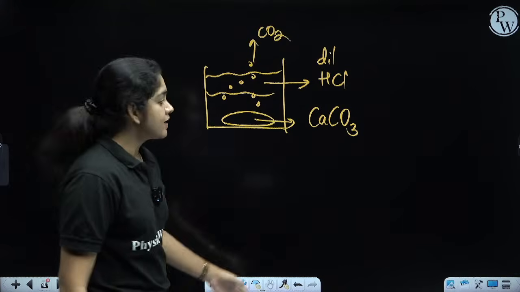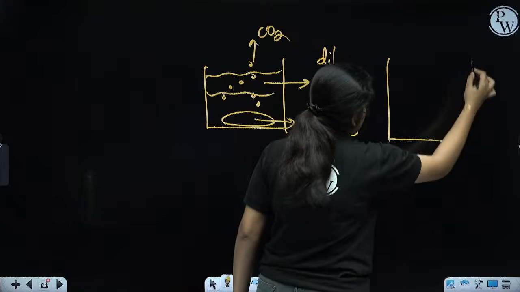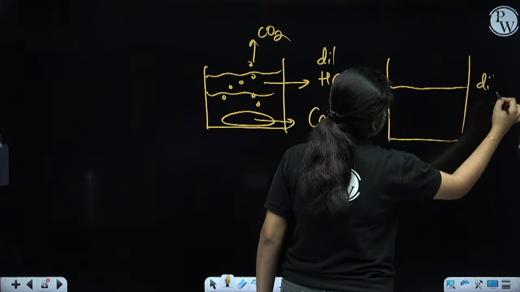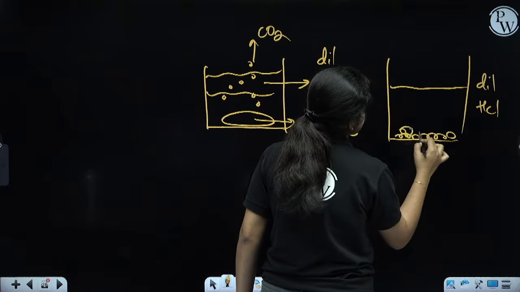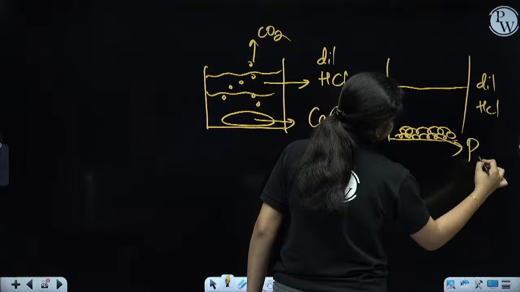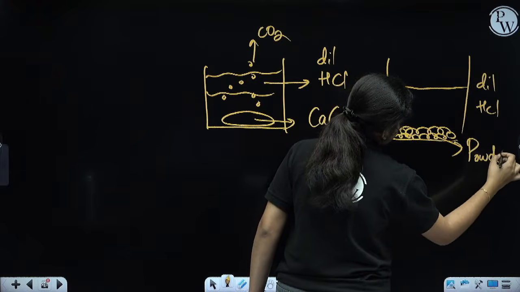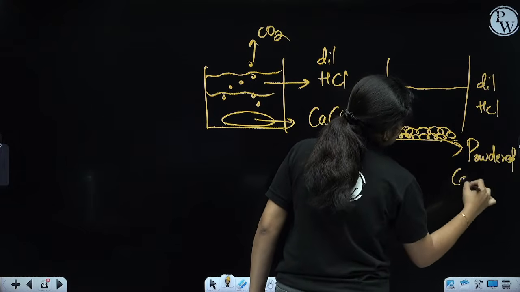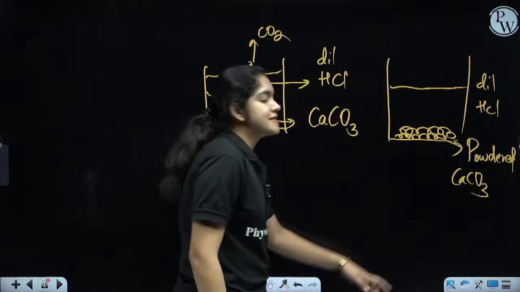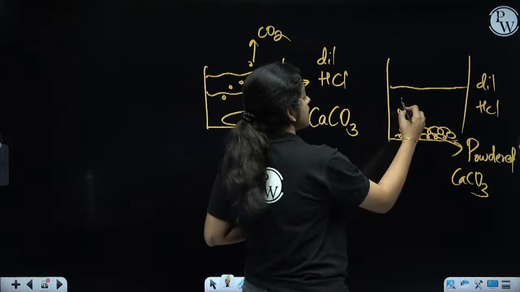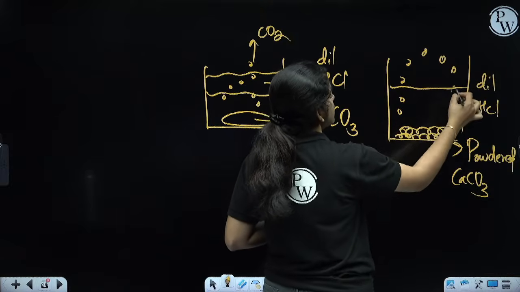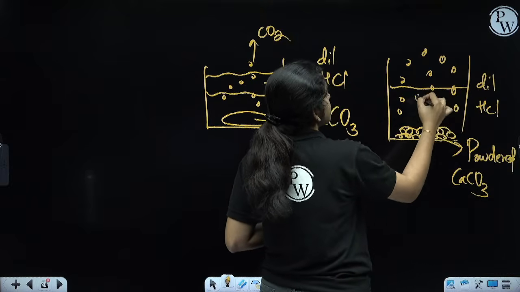The same thing I'm going to do in the other beaker, with the same amount of dilute HCl. To this, I'm going to add powdered calcium carbonate. What will happen in the second beaker? The amount of carbon dioxide will be more here. A lot of carbon dioxide molecules will be liberated from this beaker.